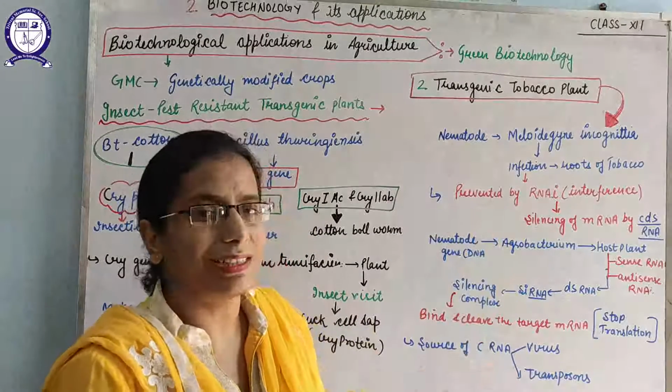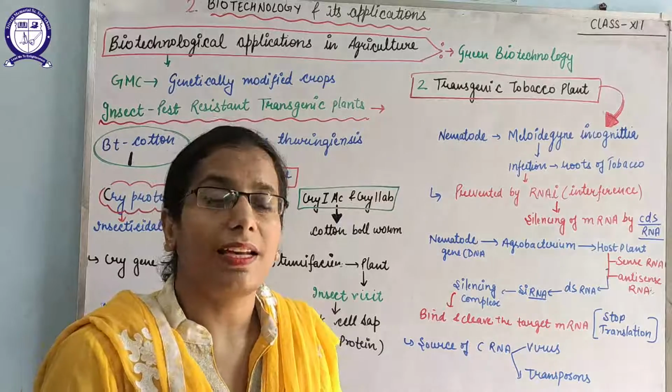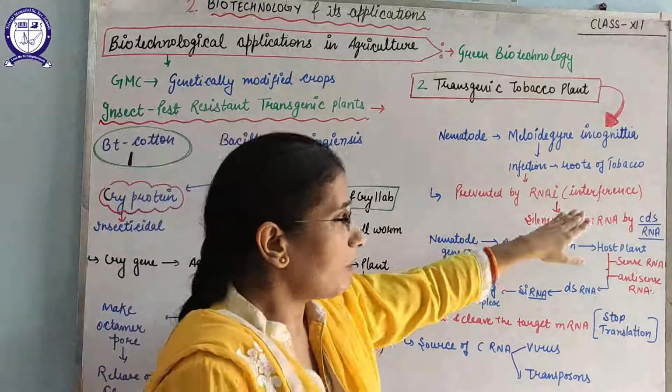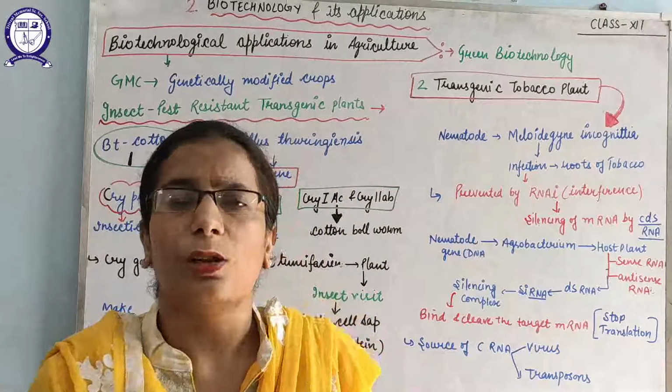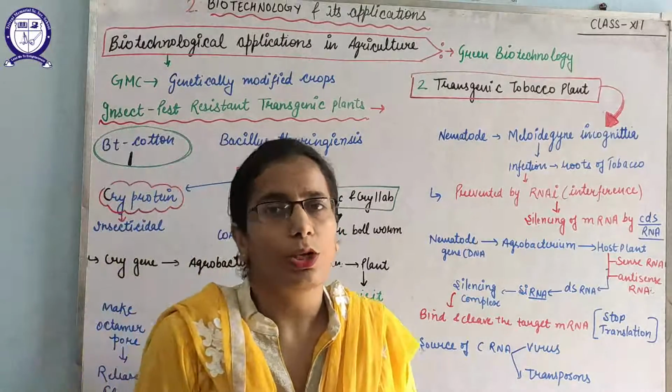There is a novel strategy known as RNAi. RNAi means RNA interference. RNA interference is a cellular defense mechanism that can operate in all eukaryotic organisms.